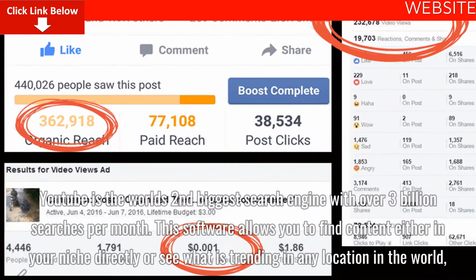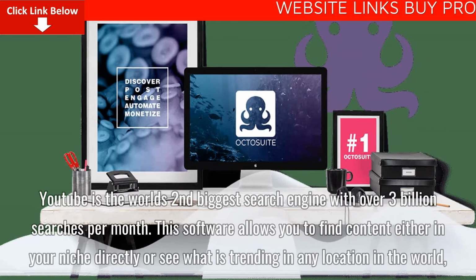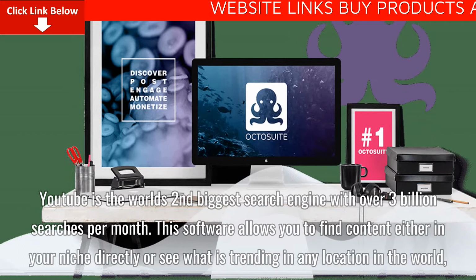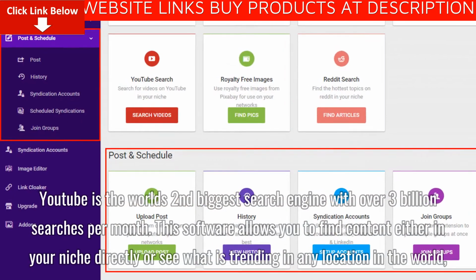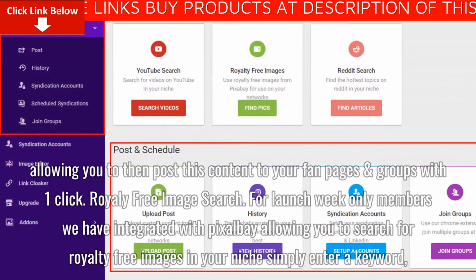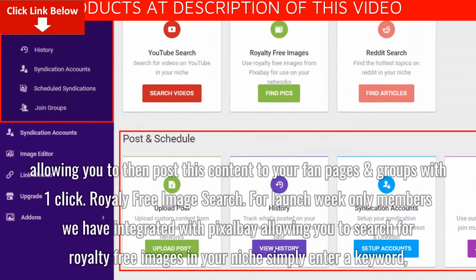YouTube trends and search. YouTube is the world's second biggest search engine with over 3 billion searches per month. This software allows you to find content either in your niche directly or see what is trending in any location in the world, allowing you to then post this content to your fan pages and groups with one click.